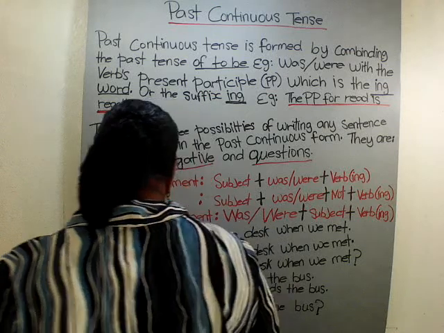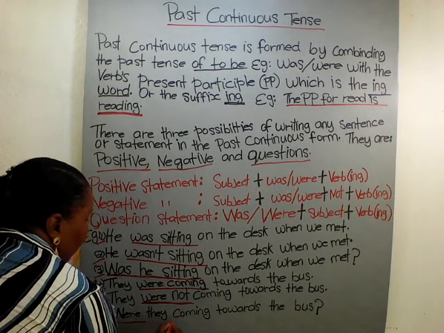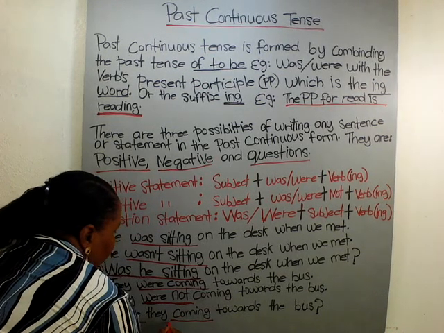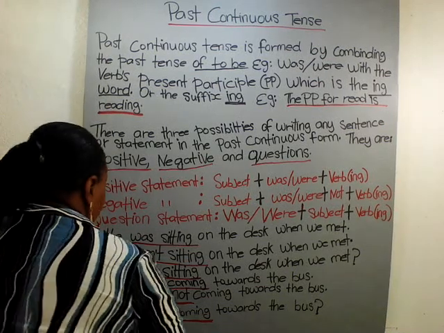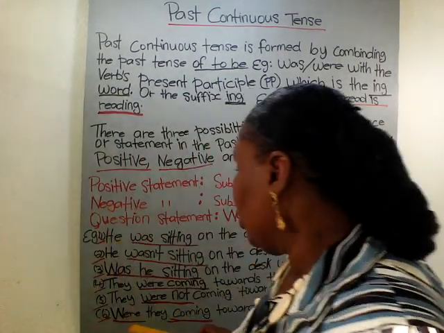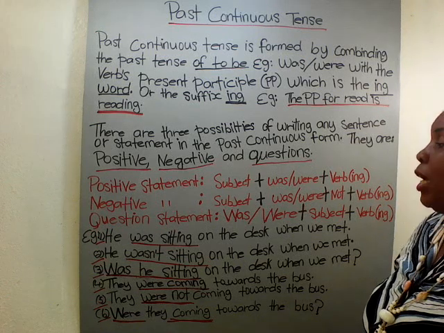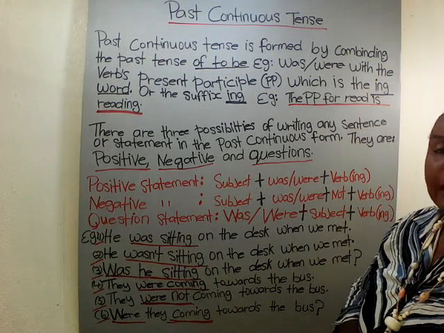So here, were, they would be the subject and coming would be the verb, with the ing at the end. So, were they coming towards the bus would be the interrogative, or the question form, of the sentence.